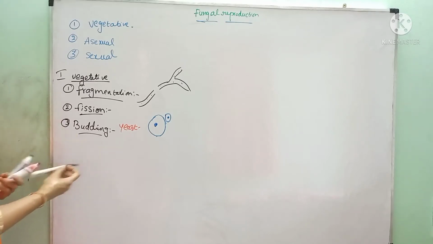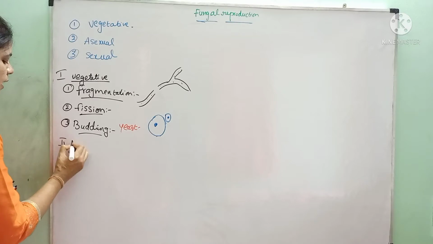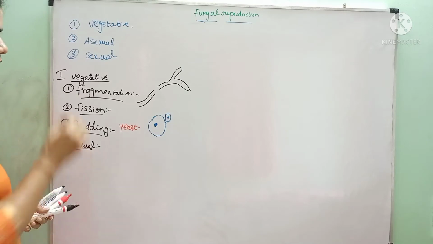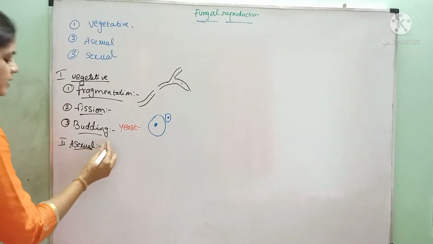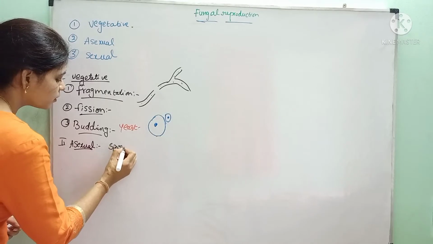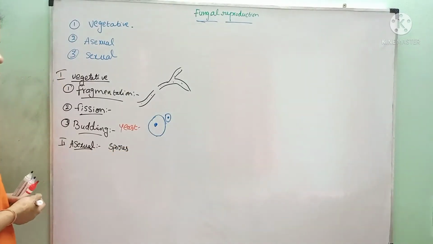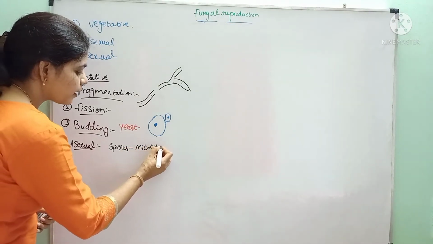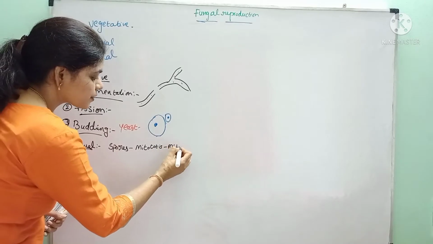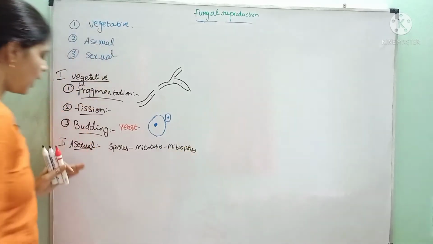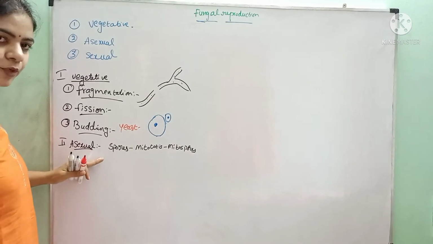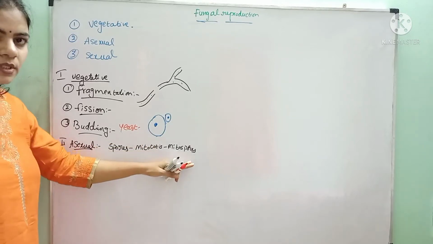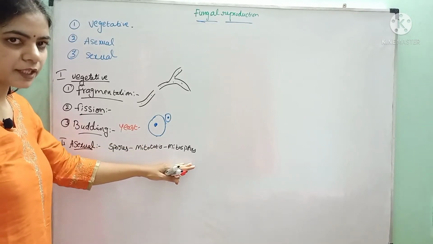That kind of reproduction is shown by yeast. And second kind of reproduction is asexual. In this asexual mode of reproduction, it is mainly shown by spores. These spores develop by mitosis, hence they are also called mitospores. So how do the spores develop? In asexual reproduction, the spores are developed by means of mitotic division. Hence, the spores developed by mitosis are called mitospores.